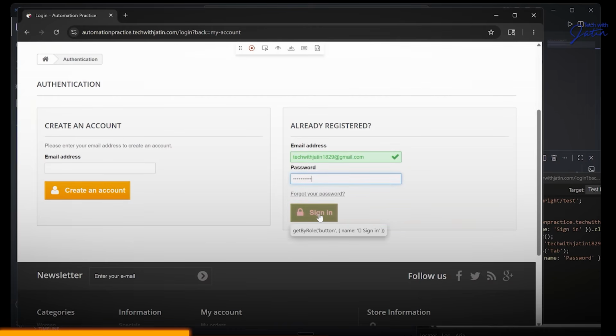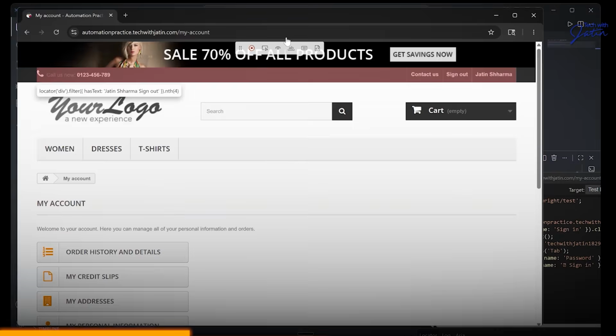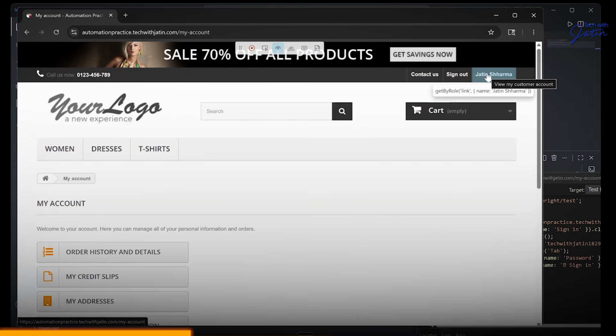And I'm going to click on the sign in button. Now, I have signed in over here, but there is going to be some assertion also that I want to do. So assert the visibility. So I want to check something. I'm going to click on this I button and I want to check whether my name is shown there or not. Done, and that's it. That's all I wanted. That's a simple test that we wanted to do.